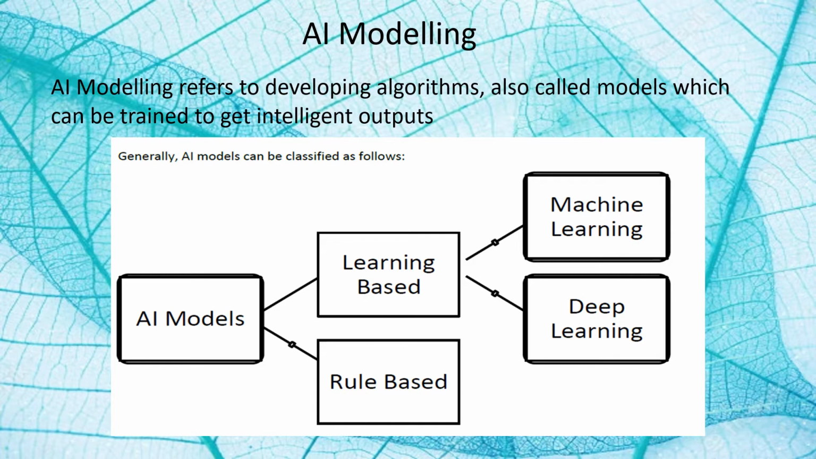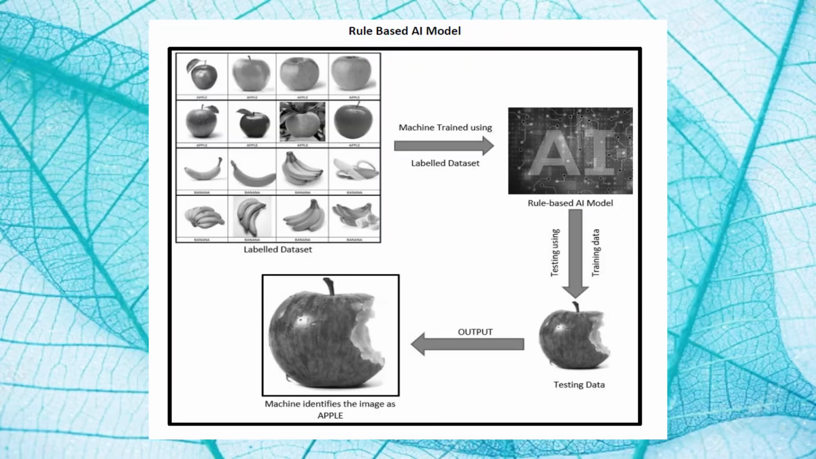The ability to mathematically describe the relationship between parameters is the heart of every AI model. Thus, whenever we talk about developing an AI model, it is a mathematical approach towards analyzing data which we refer to. Generally, AI models are classified as learning based and rule based, and the learning based is again divided into machine learning and deep learning models. Let us discuss the rule based AI model.